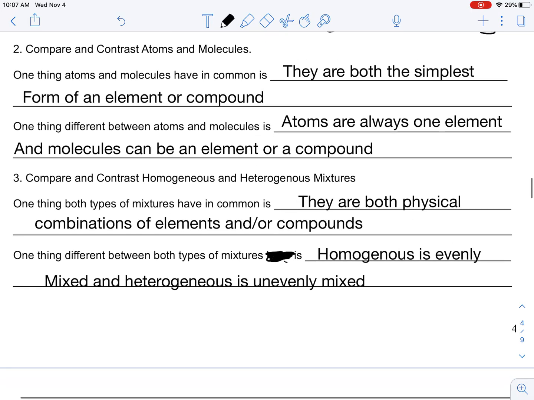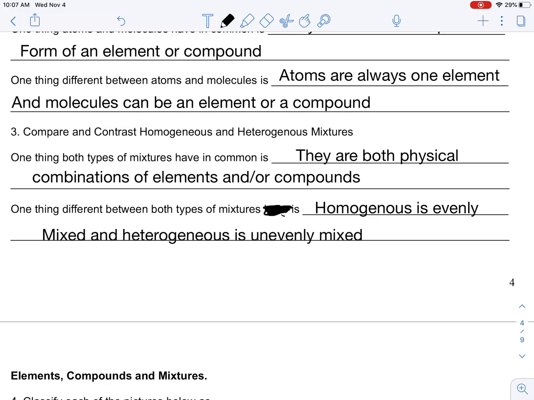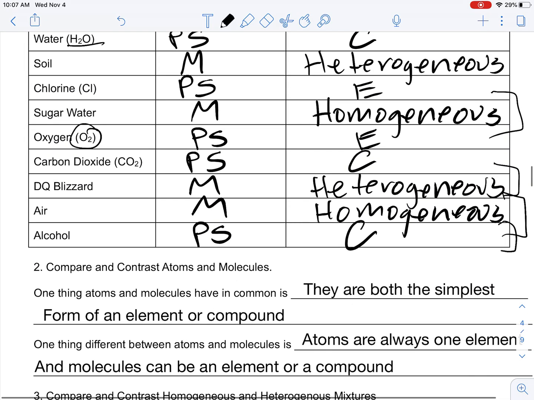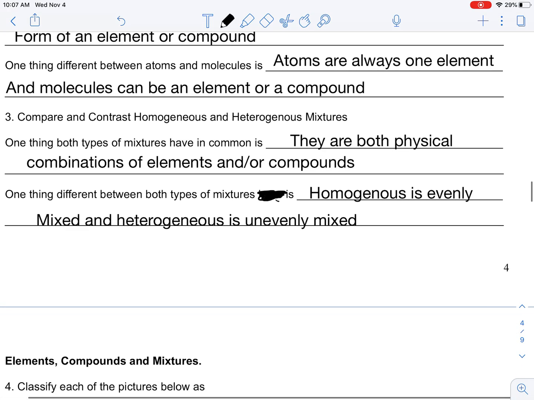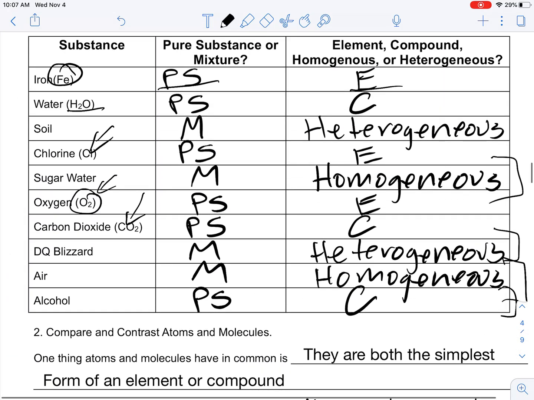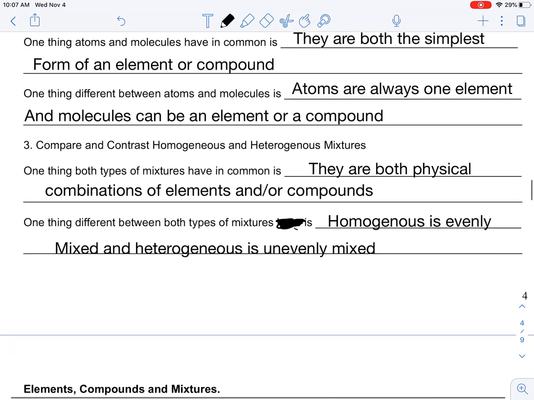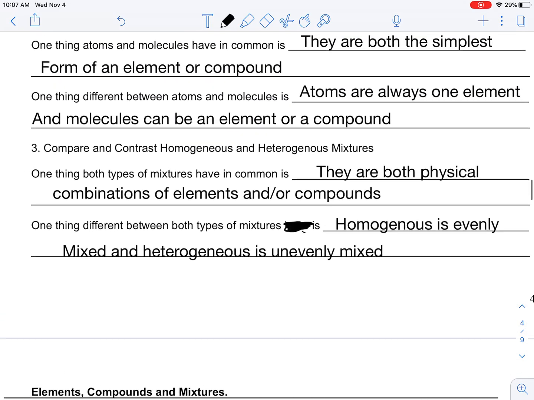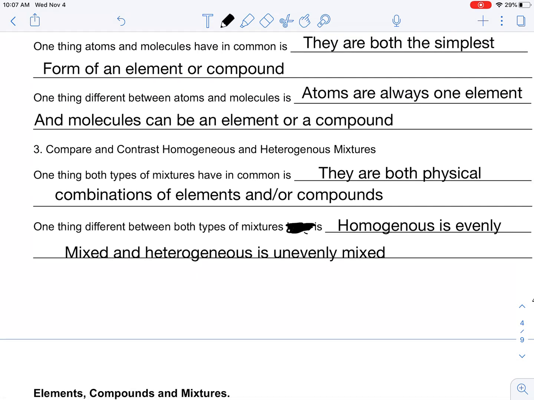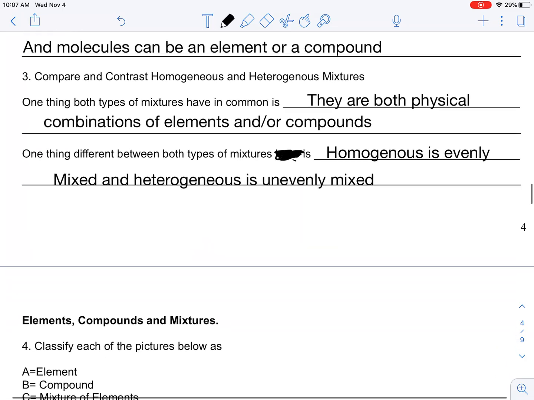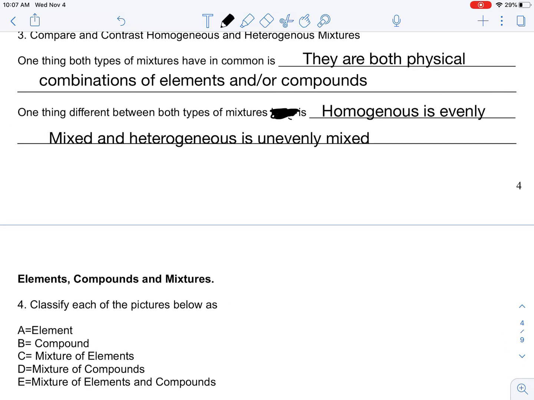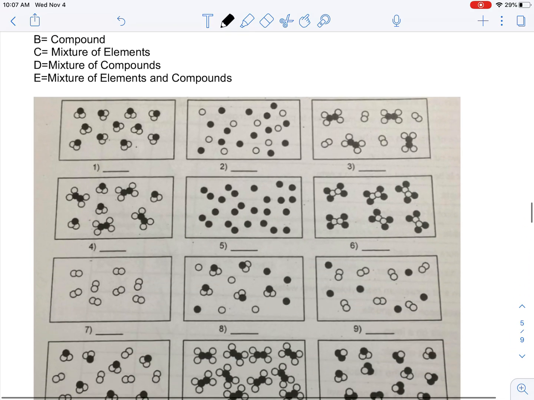An atom is one element, molecules can be an element or a compound, such as a molecule of oxygen and a molecule of CO2. But this would just be an atom of chlorine and an atom of iron. Homogeneous and heterogeneous mixtures are a physical combination of elements or compounds. The difference is that homogeneous is evenly mixed and heterogeneous is unevenly mixed.